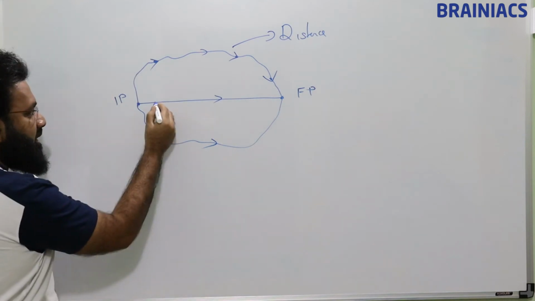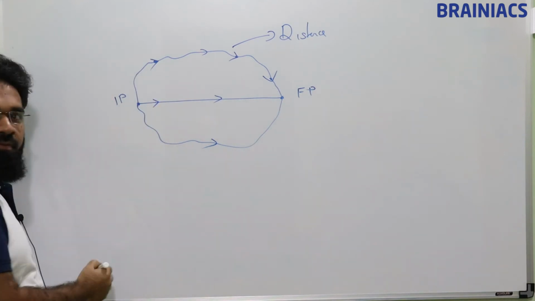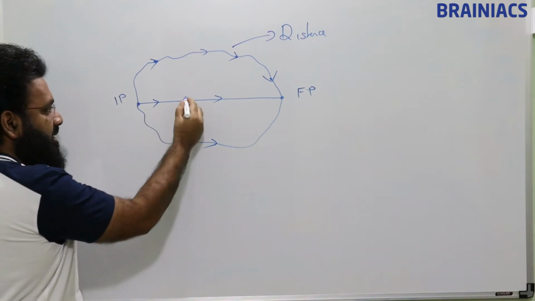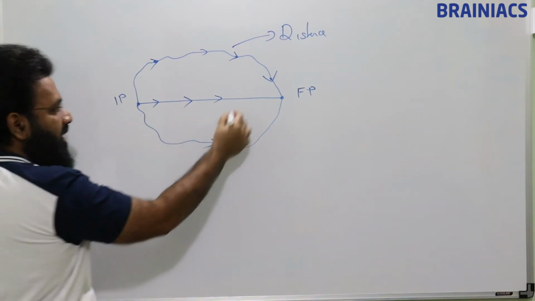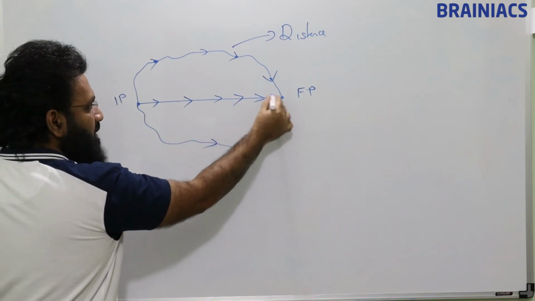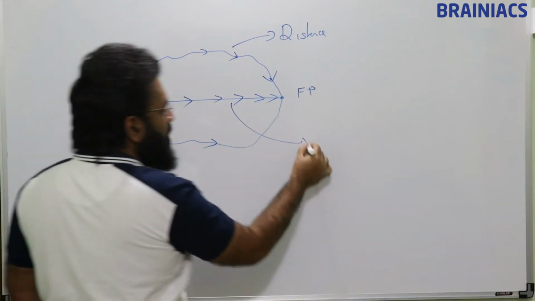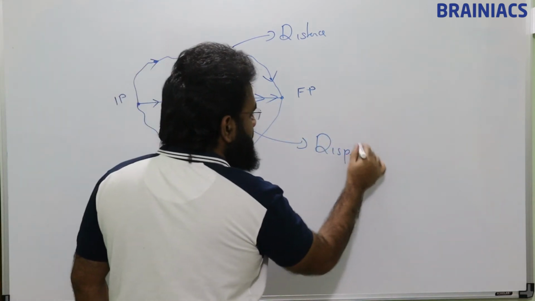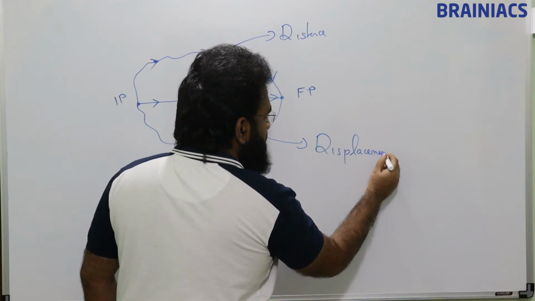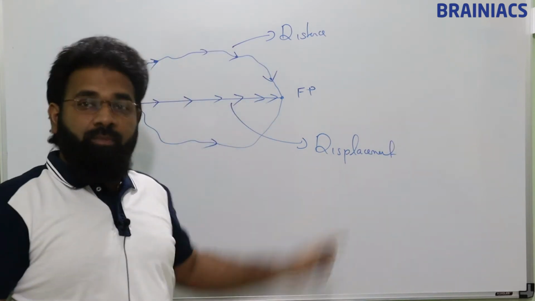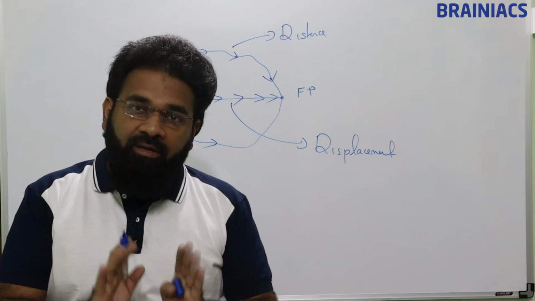If we consider this point, the direction of travel is this. If we consider this point, the direction of travel is this. See? So this is displacement. Very clear. Displacement has a specific direction.